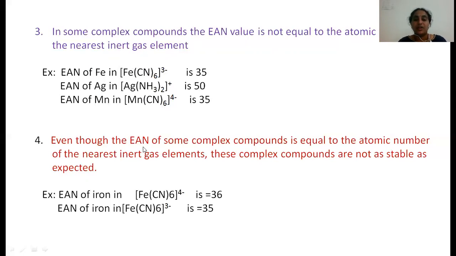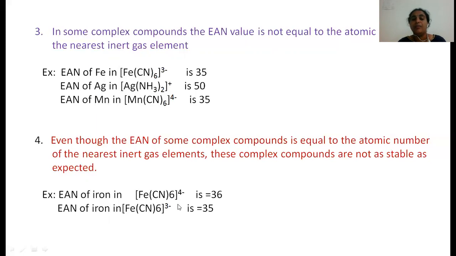And in some complexes, even though the EAN is equal to the inert gas atomic number, those complexes are not as stable as expected. For example, in this complex the EAN of the central metal atom is 36. According to Sidgwick theory, if the EAN of the central metal atom equals the inert gas atomic number, it should be highly stable.